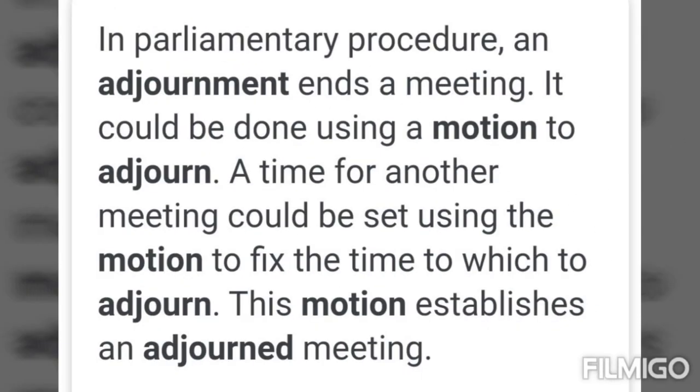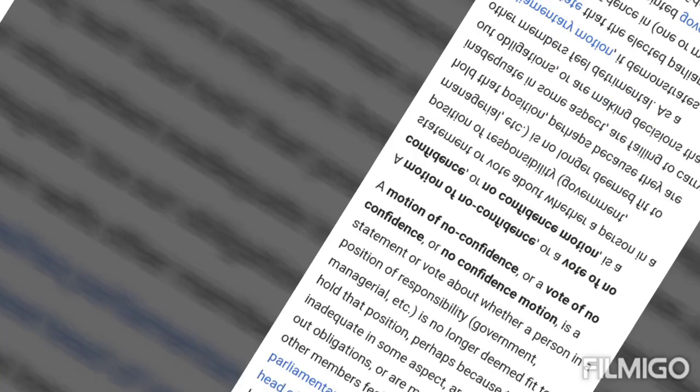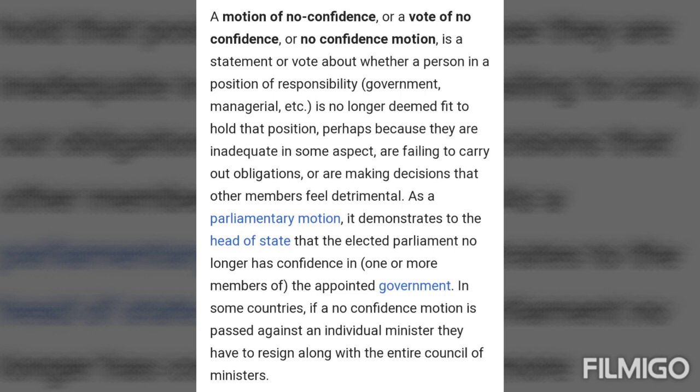Adjournment motion. An adjournment motion means a proposal to lay aside all other business and take up a definite matter of urgent importance. Such a motion leads to the interruption of normal business of the House. Adjournment motions are generally allowed on subjects such as a railway accident resulting in the death of several persons, a daring dacoity, some natural calamity, or a devastating flood, communal tension, etc.